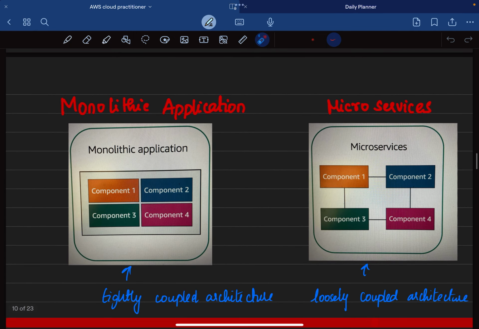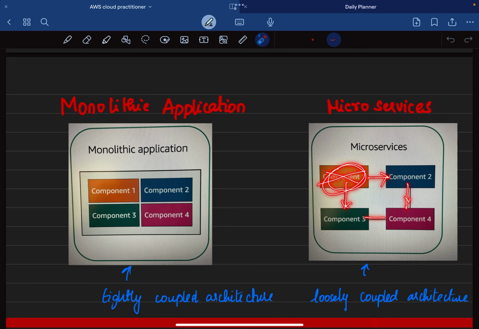As we have seen, tightly coupled and loosely coupled architecture, this is another example. A monolithic application is where all the components are interrelated, and if component 2 stops or fails, then all the components ultimately start to fail. But in microservices, which have a loosely coupled architecture, even though the components are interconnected, when a component fails, it doesn't affect all the other systems.